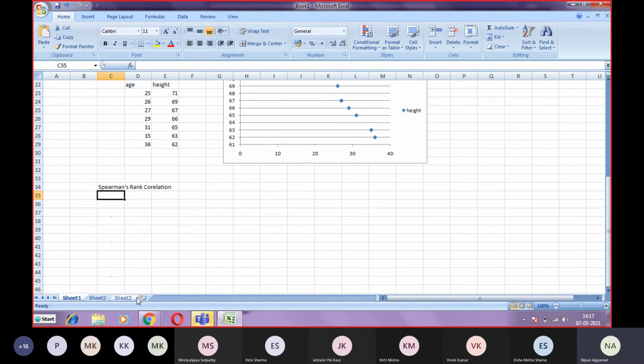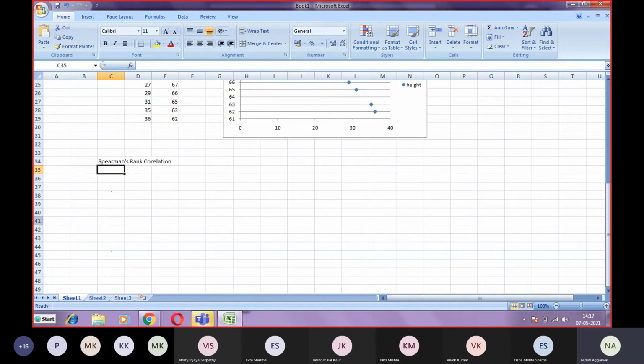If the data is not in ranking form, we have to convert the data into ranks. Then only can we apply it. If the data is not in rank form, we cannot apply Spearman's rank correlation to the data. So condition A is that the data must be in the form of ranking.